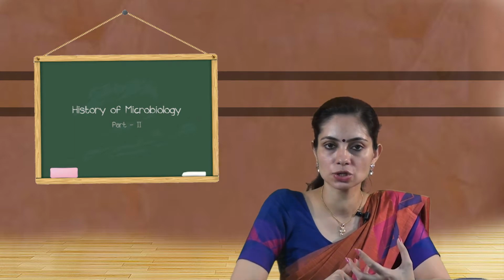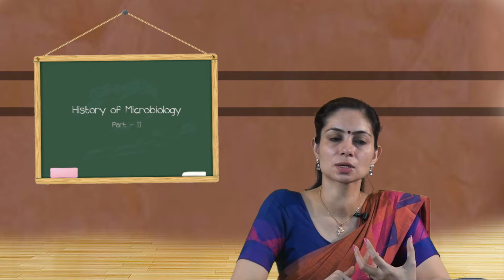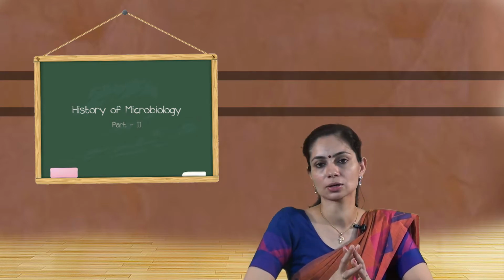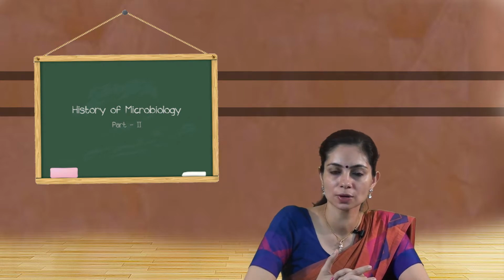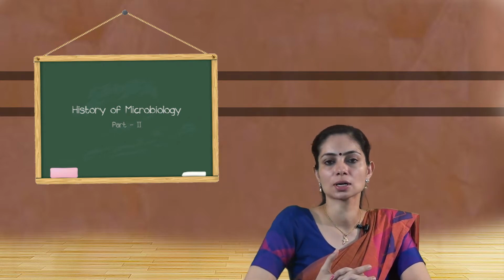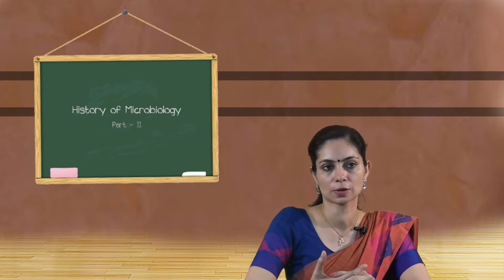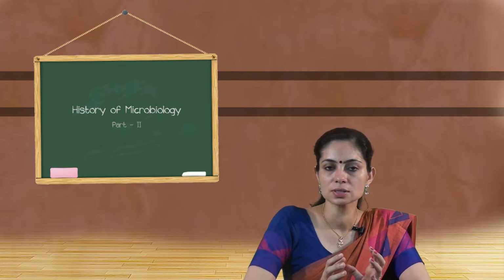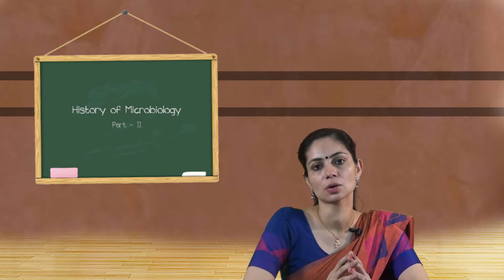So going to the first one, the microorganism should be constantly associated with the lesion of the disease. If a patient is suffering from an infection, the organism which is causing the infection is supposed to be present in the sample collected or the lesion shown by the patient. So when the patient is suffering from the infection, we can collect the sample which contains the microorganism. That is very helpful in diagnosing the infection. So the first point is that the organism should be constantly associated with the lesion of the disease.